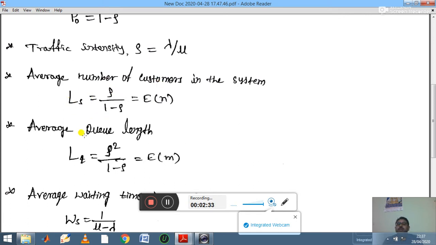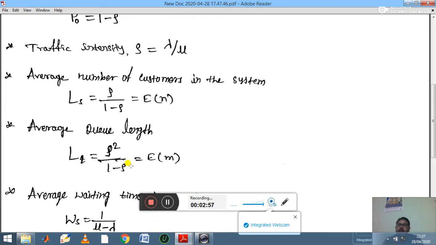Then next, average queue length. The average number of customers in the system is denoted by Ls, and the average queue length is denoted by Lq. Here suffix q represents queue length. So the length of the queue is equal to rho square divided by 1 minus rho.